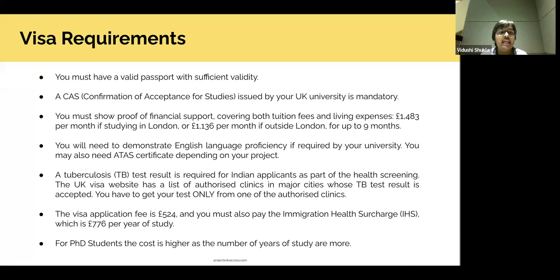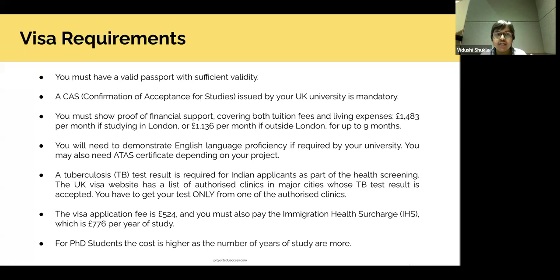Then, specifically for Indian applicants, once you apply for your visa application, you will need a tuberculosis test result. So you do your visa application, you finish filling in your application, then you have to sign up for a TB test as well. Now, it is mandatory as part of your health screening, and there are certain authorized clinics which are mentioned on the UK visa website. Only get your TB test done from those centers.